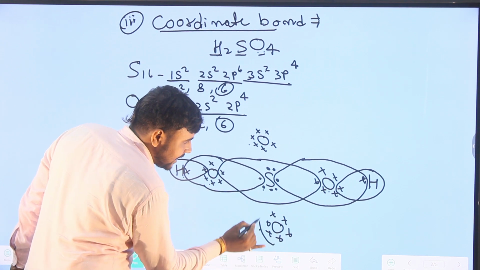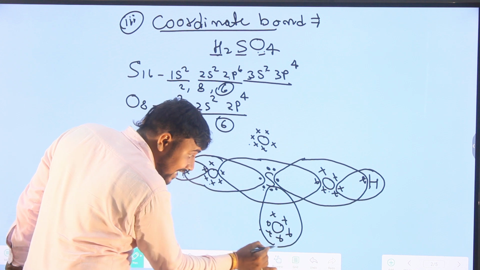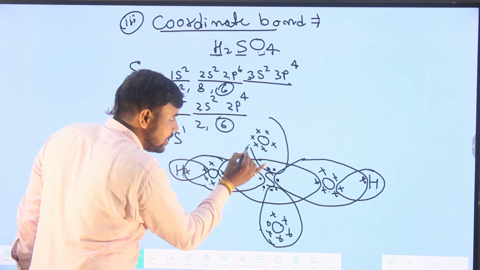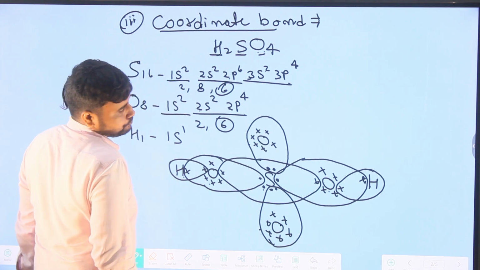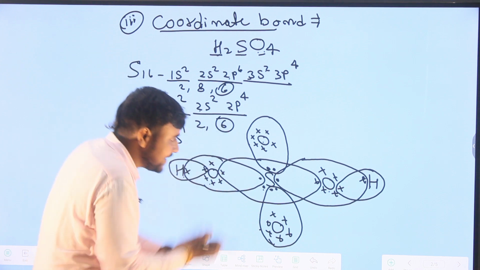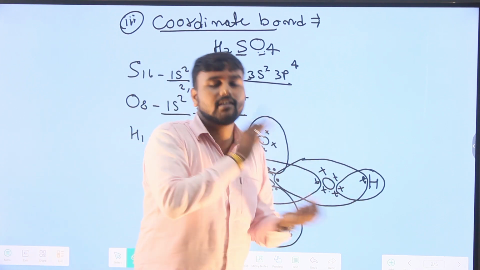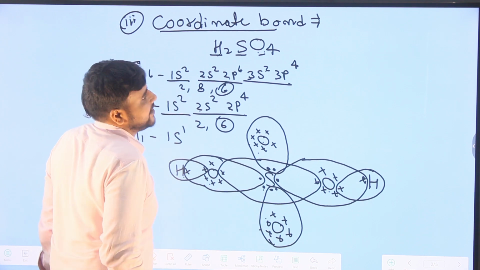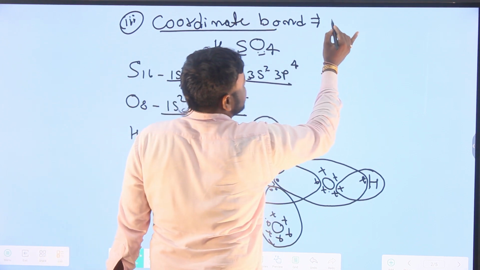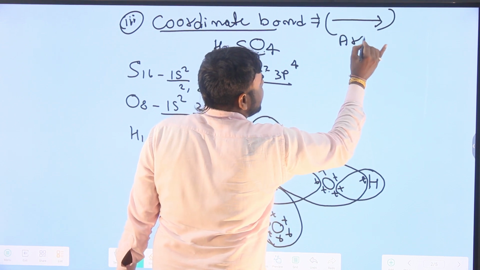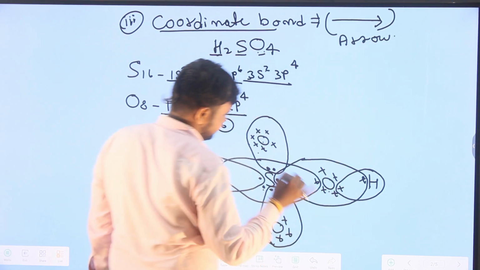So this oxygen gains 2 electrons, that is, shares 2 electrons from sulfur, and this oxygen also shares 2 electrons from the sulfur. But in this condition, only the oxygen atoms gain the electrons, they do not donate electrons. So the resultant bond is known as coordinate bond. Coordinate bond is represented by an arrow.